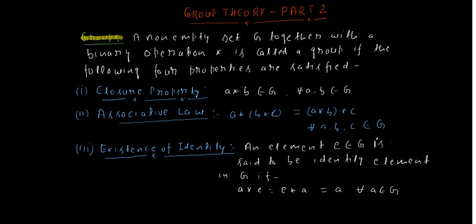First of all, the closure property. We have already discussed the closure property during algebraic structure, semigroups and monoids. We again explain it here.